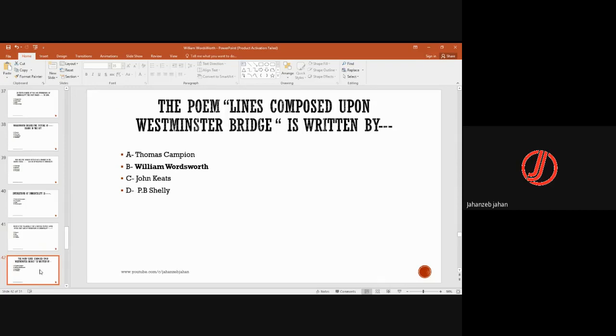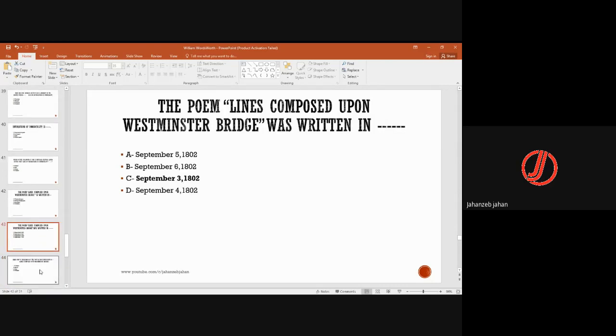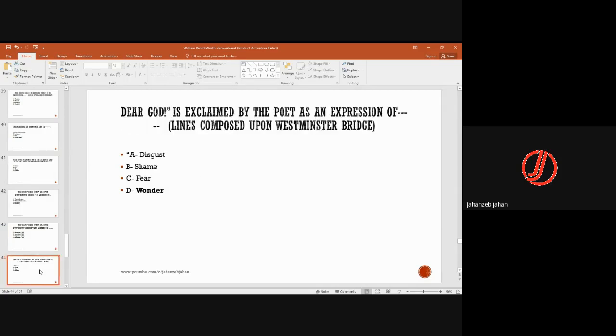The poem Lines Composed on Westminster Bridge is written by Wordsworth. The poem Lines Composed upon Westminster Bridge was written in 1802, September 3. Dear God is exclaimed by the poet as an expression from the same poem.